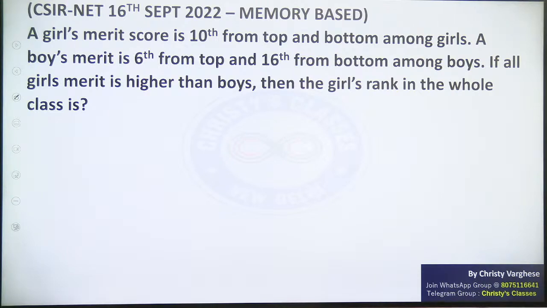Whether they mean all girls' merit is higher than all boys' merit, or that particular girl's merit is higher than all boys' merit, or that particular girl's merit is more than that particular boy's merit. That is the confusion I have.